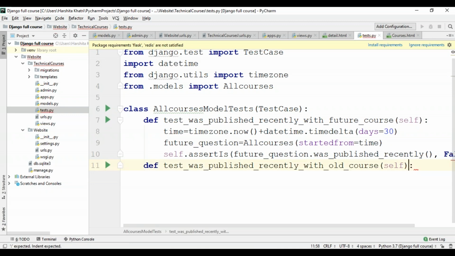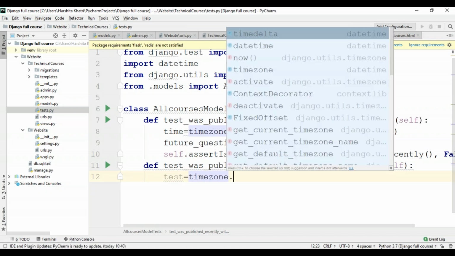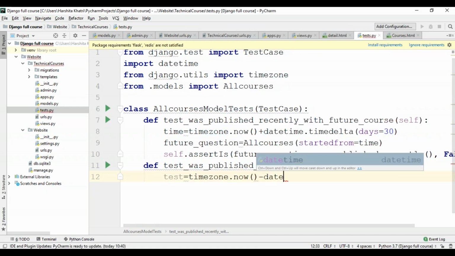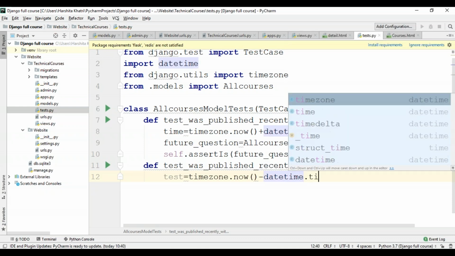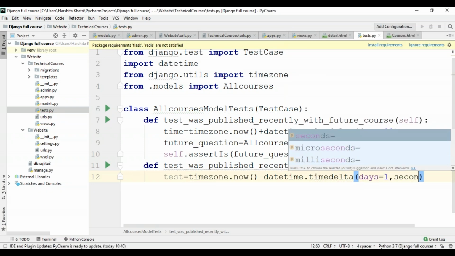So I'll just take a new variable over here. I'll say test, and I'll say that this is timezone.now minus datetime.timedelta. To know more about timedelta, you can actually refer to the video and the blog on Edureka's channel for the datetime module. And within this, I'll specify 1 day and 1 second.